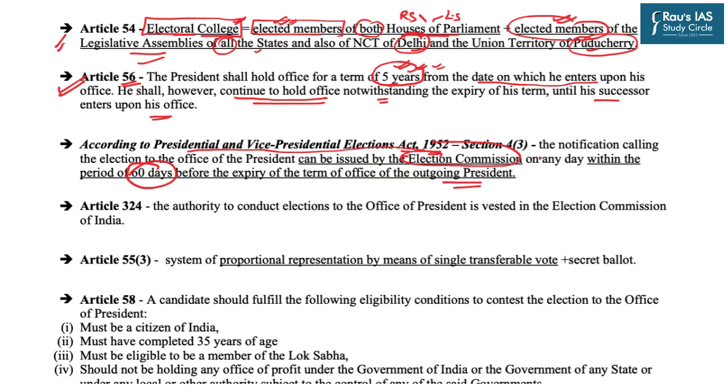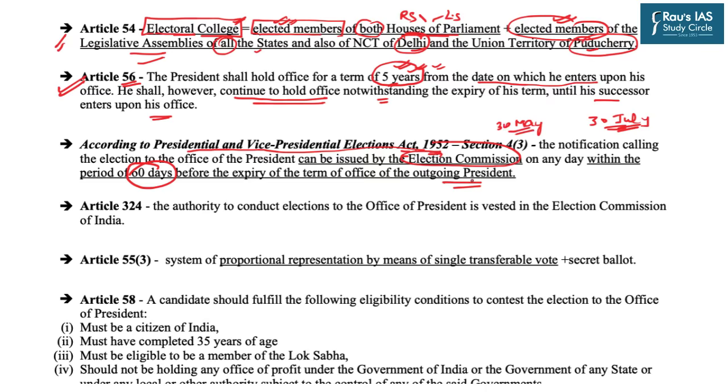That means that if the tenure of the present President is about to get over by 30th July, then within 60 days preceding this 30th July, that is 30th May to 30th July, the Election Commission can conduct the election of the President.